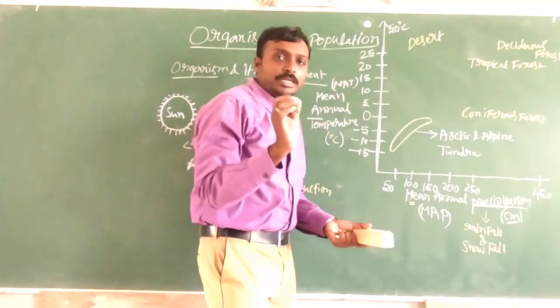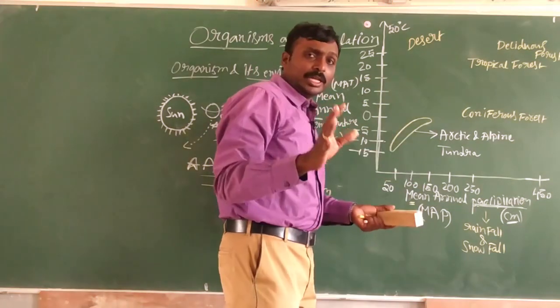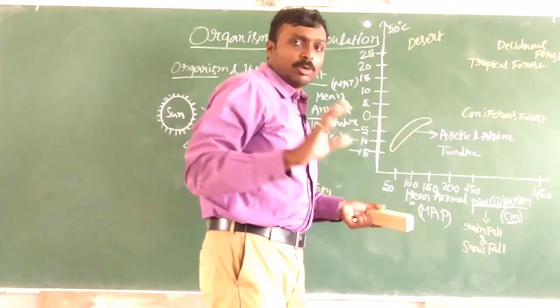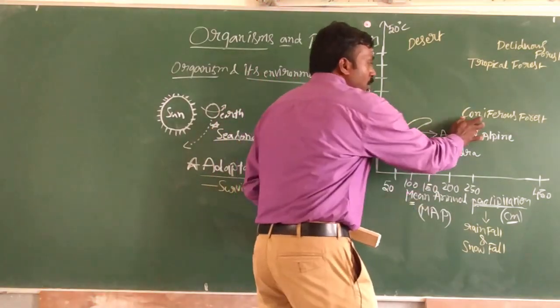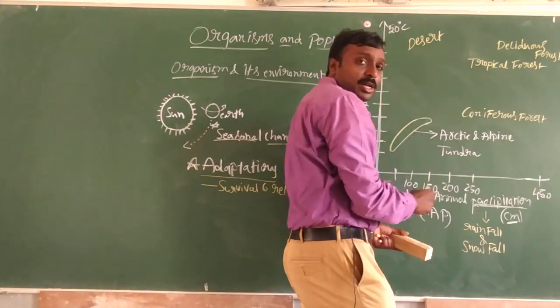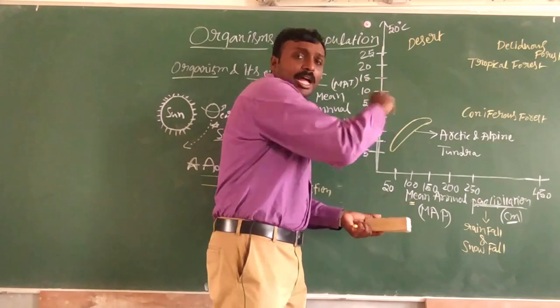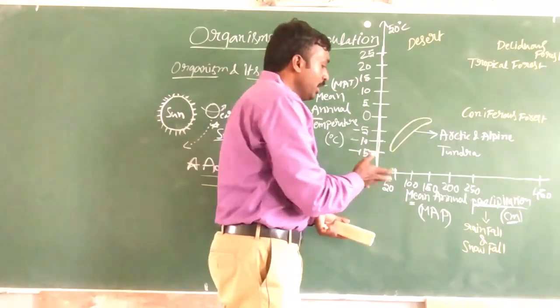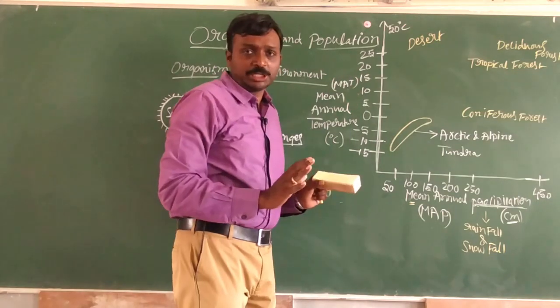So these are the different types of biomes. Totally the graph talks about 5 different types of biomes: Arctic and alpine, coniferous forest, tropical forest, deciduous forest and desert. So there is a graph defining the range of rainfall and the range of temperature.